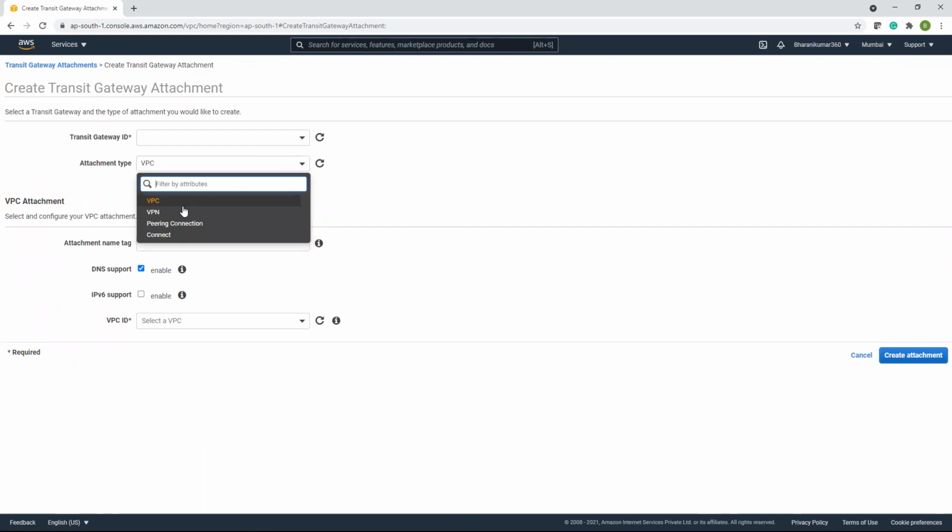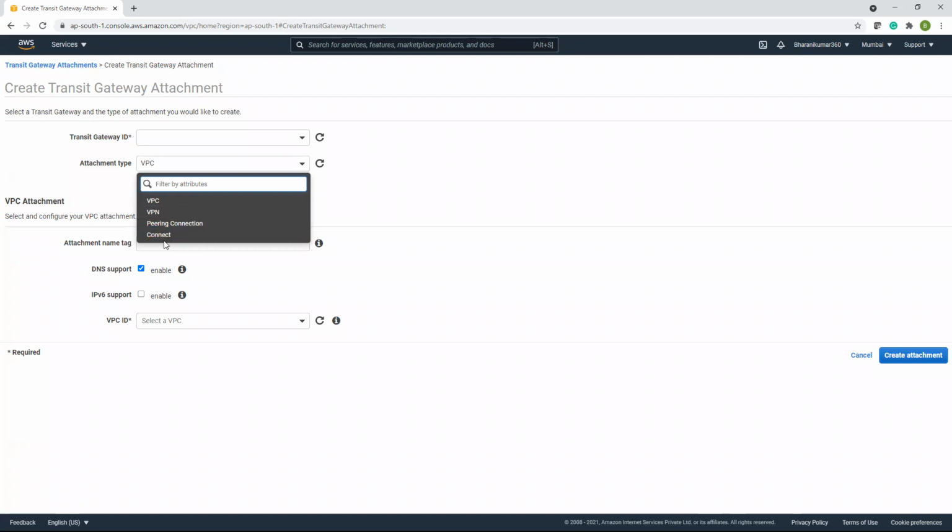You can bring in VPCs, VPNs, peering connections, and direct connects. VPN is a private network. Again, it works on the public internet, but with a channel which is private, a tunnel which is private, and it works based on the IP protocol. It's a private network, and we already discussed this.